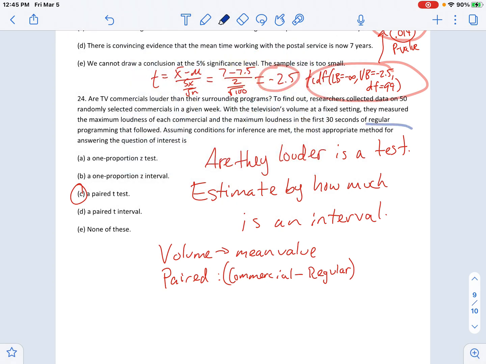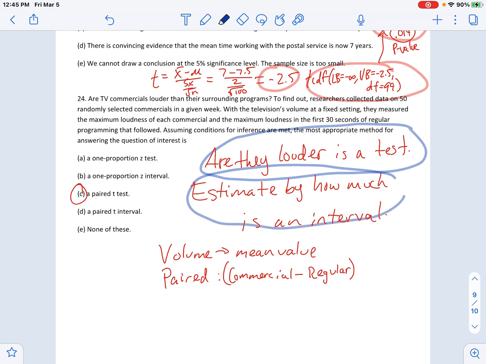Now, we don't talk about this maybe too much yet. It's a really good conversation to have. Are they louder is a test situation. Like, is the difference 0 or is it greater than 0? The question could say by how much or estimate by how much they're bigger, and that would be an interval. Remember, an interval is an estimate between two numbers. A test is whether or not it is a specific number or greater than that number, in this case, equal to 0 for a difference or greater than 0.